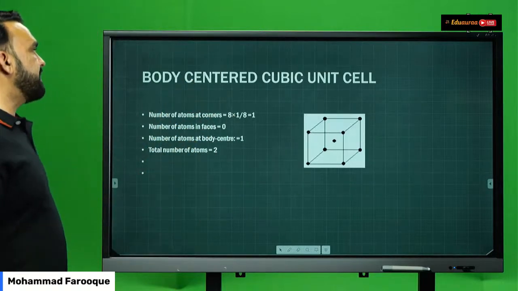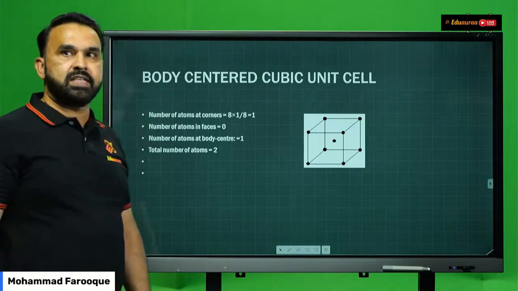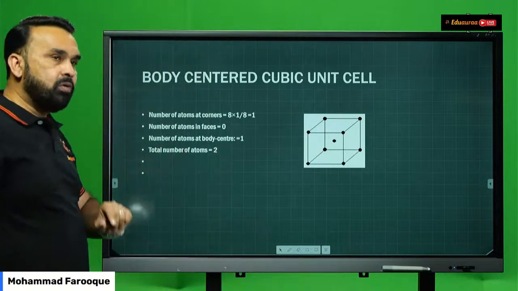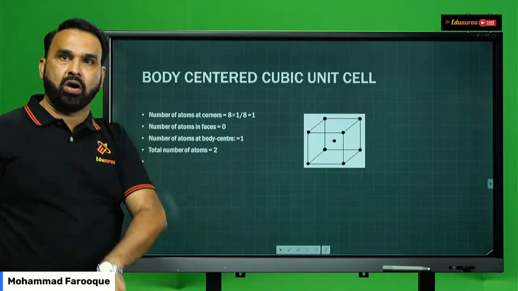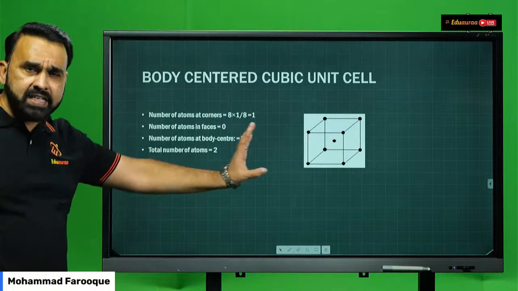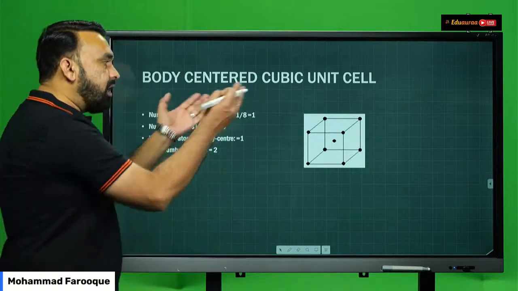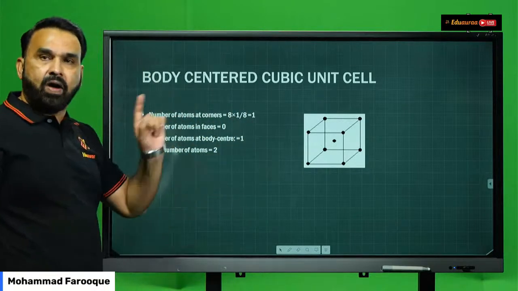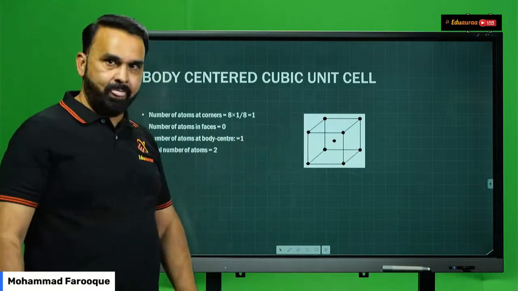Similarly, the number of atoms present in a body-centered cubic unit cell is how much? It is 2. And face-centered is how much? 4. In brief, in body-centered, you have 8 corner atoms and 1 particle, 1 lattice point inside the body.